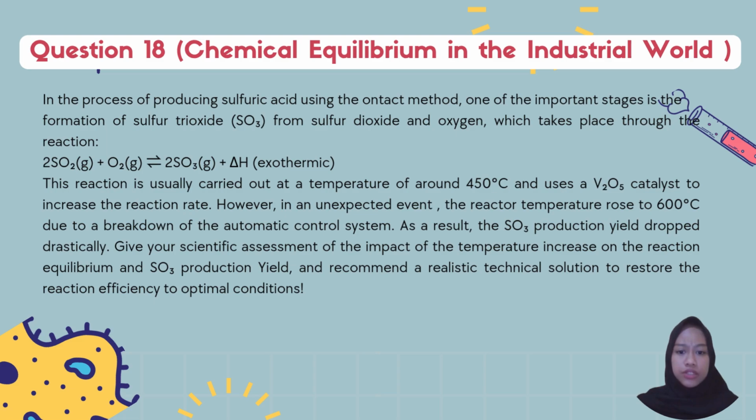However, in an unspecified event, the reactor temperature rose to 600 degrees Celsius due to breakdown of the automatic control system. As a result, the sulfur trioxide production yield dropped drastically. Give your scientific assessment of the impact of the temperature increase on the reaction equilibrium and sulfur trioxide production yield, and recommend a realistic technical solution to restore the reaction efficiency to optimal condition.